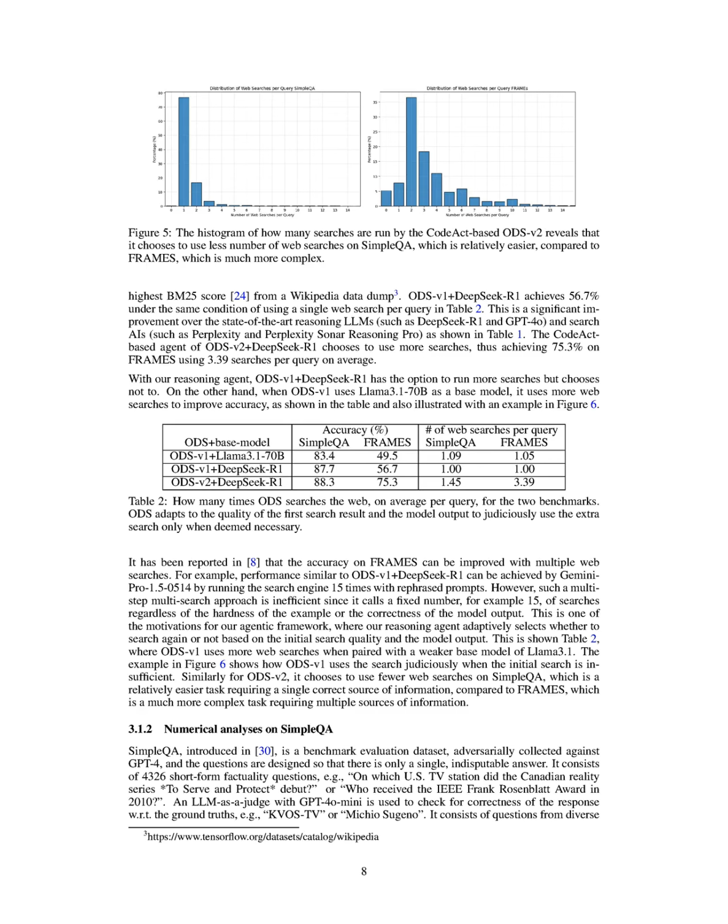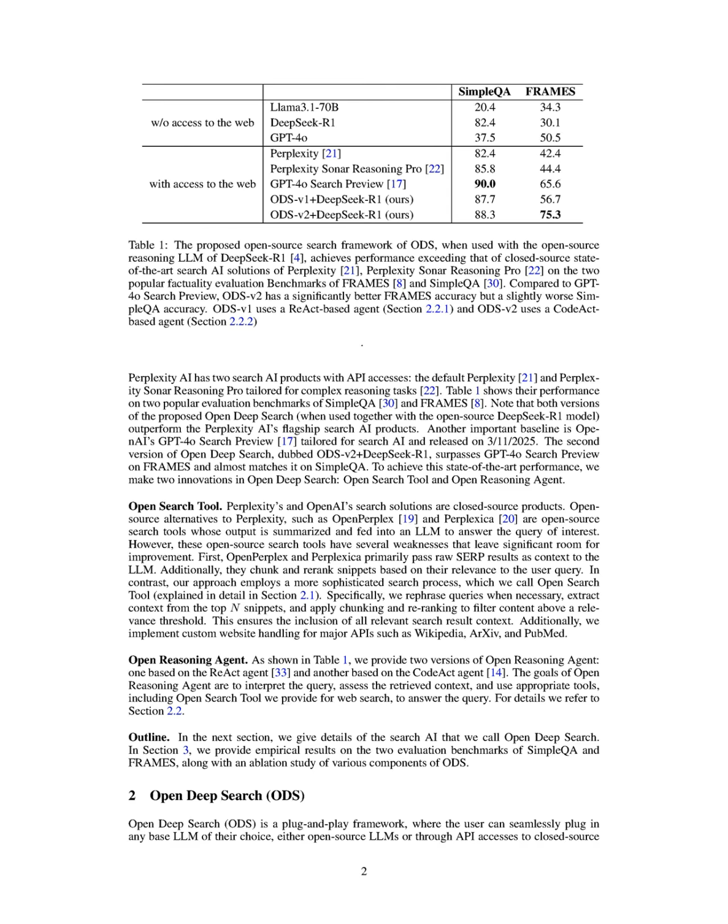ODS outperforms these closed-source solutions in benchmark evaluations, achieving superior results on both SimpleQA and FRAMES datasets, with ODS v2 plus DeepSeek R1 scoring 75.3% on FRAMES compared to the best closed-source alternatives.